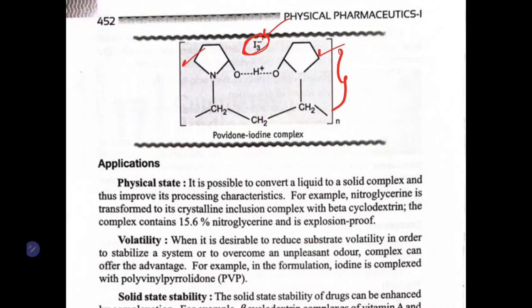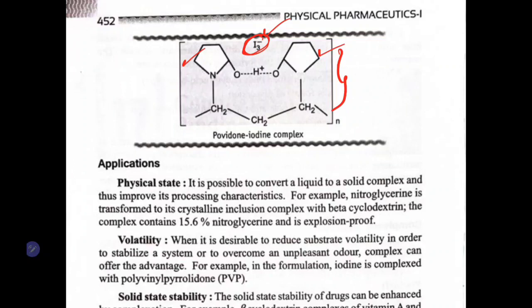Hence, we can remove the drug from the site of application. Means what? It is available in the form of ointment, solution, etc. If you apply this where it is required, let's say you have a wound on the hand, after you put water on the site of application, everything will be washed out because the povidone iodine complex is soluble. As such, iodine is not soluble, but when you add PVP, it forms a complex and the complex is soluble, hence we can wash it very easily.